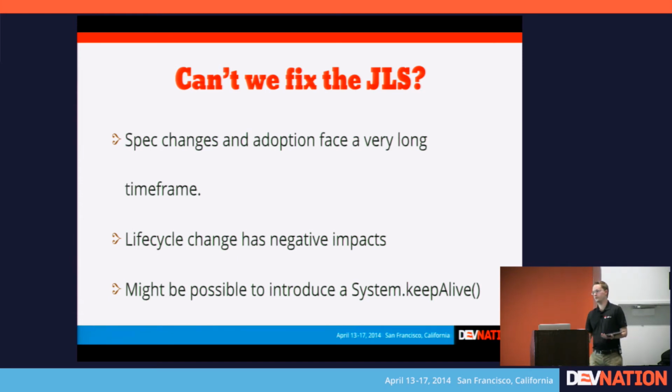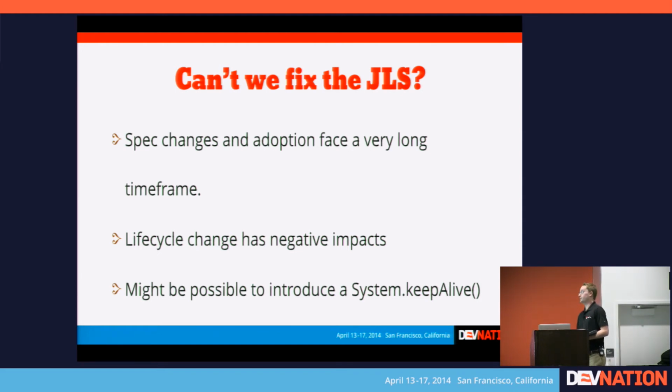So you may be wondering, well, this is really crazy, and why can't we just fix the language? Why can't we just fix Java, fix the spec? And the problem is that optimization that makes it so the garbage collector can clear memory fast if it chooses to do so. If you were to take that away, it could have all kinds of negative effects on applications that are running great today, that are scaling well today.